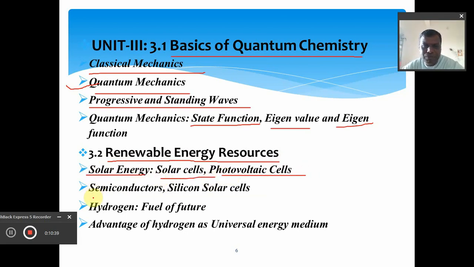And in the functioning of photovoltaic cell, the concept of semiconductor is very important, and that's why we'll discuss the different types of the semiconductors: silicon, solar cell, and hydrogen, which is the source of clean energy, and it is the fuel for the future. And definitely it has some advantage as a universal energy medium also, that is called the hydrogen fuel energy.